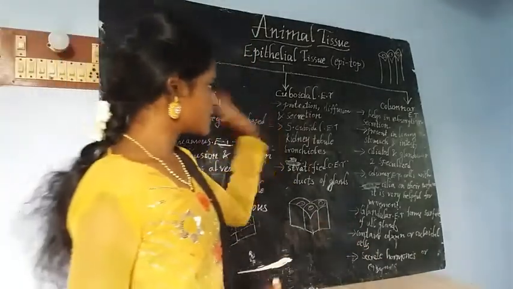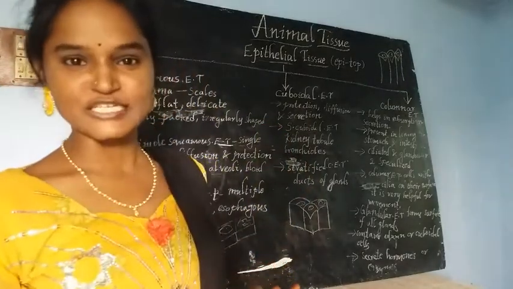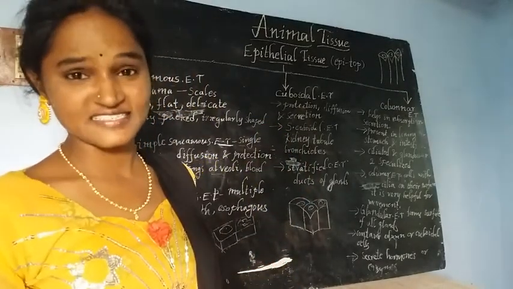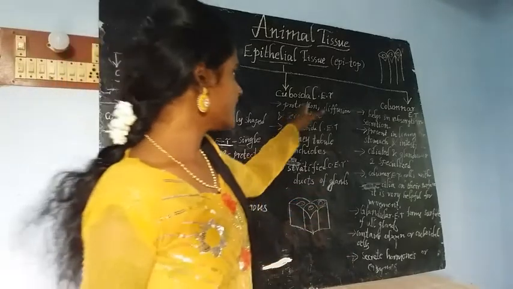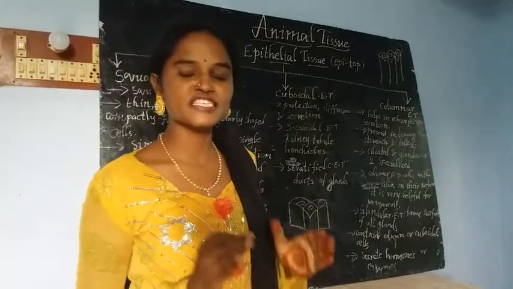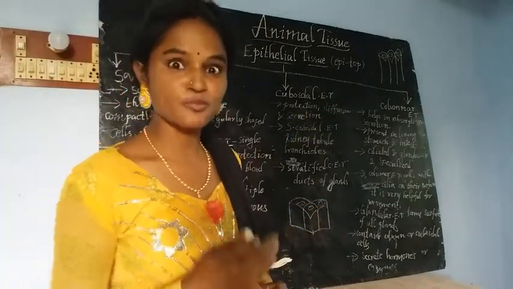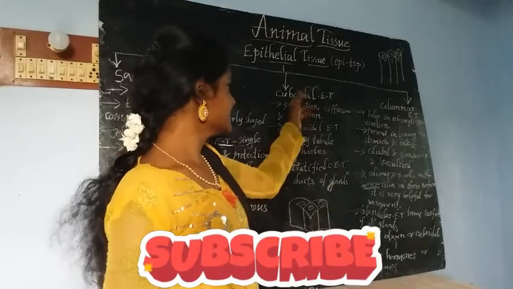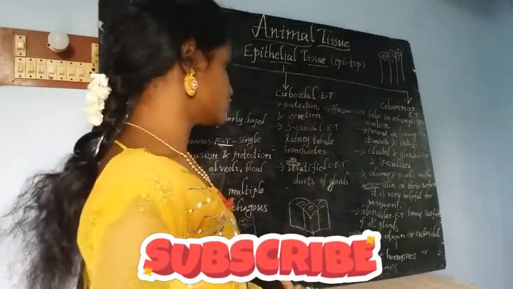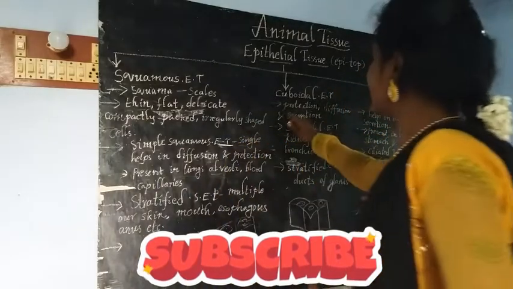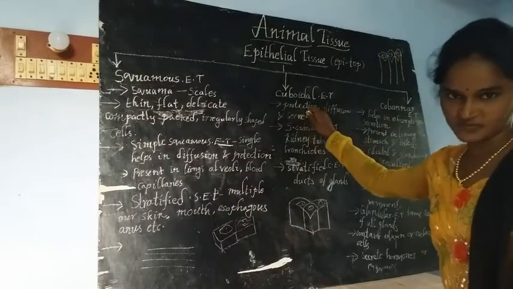Then move to the next one, cuboidal epithelial tissue. As the name suggests, the cells of cuboidal epithelial tissue are in the shape of cubes. Cuboidal shaped cells are present in this epithelial tissue. This tissue is mainly meant for protection.